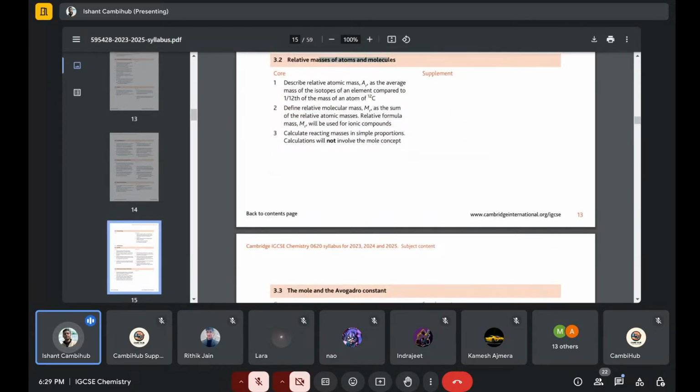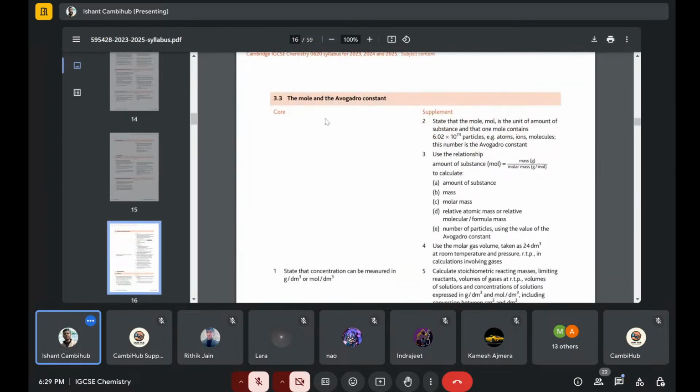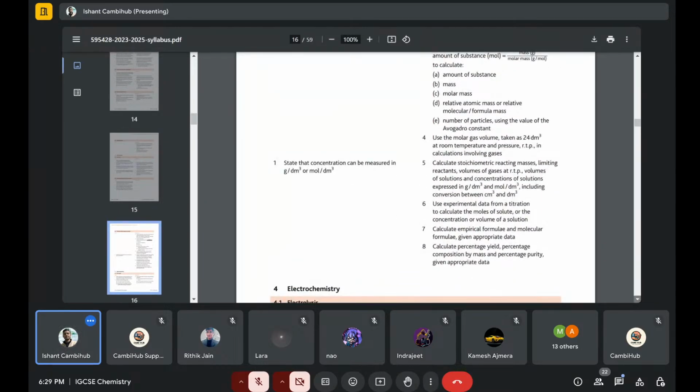Then relative masses of atoms and molecules, they ask sometimes. They can ask the definition of relative atomic mass and relative molecular mass. Then mole and the Avogadro constant, basically 6.02 times 10 to the power 23, which is the constant value, and then mass divided by molar mass. These are all the formulas.